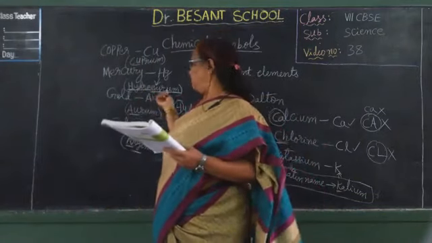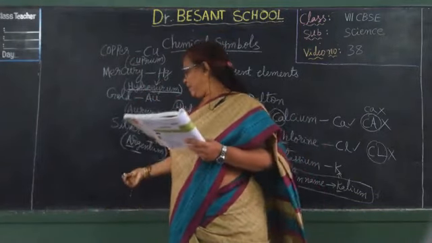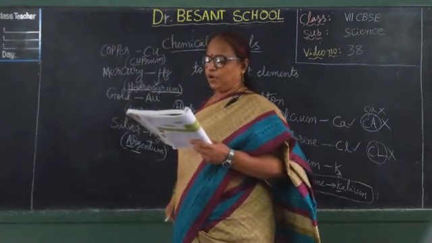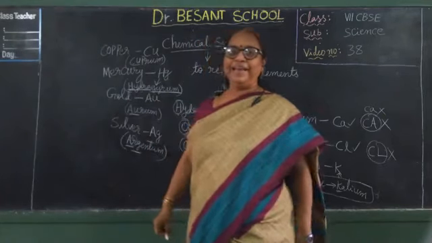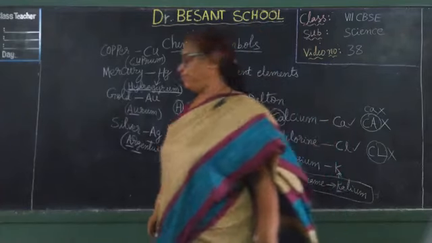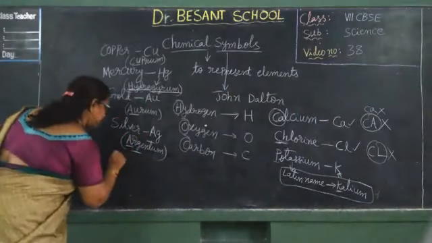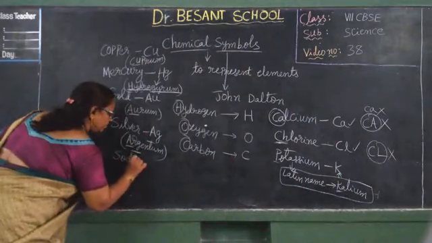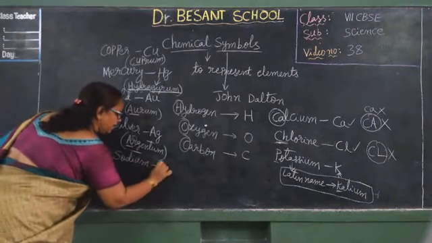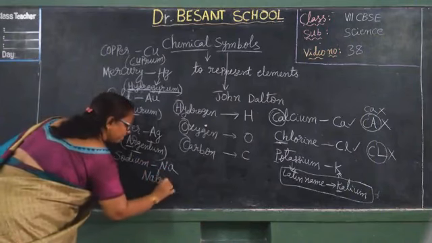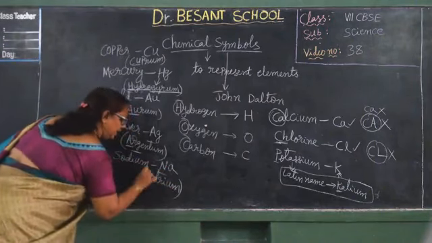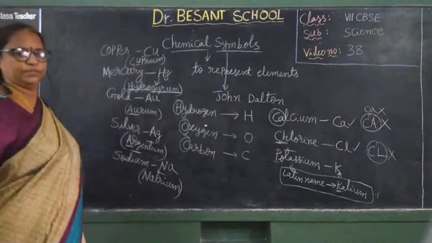Mercury, hydrargyrum, Hg. Silver, argentum, Ag. Gold, aurum, Au. Sodium, Na. Why? Natrium. Natrium is the Latin name of sodium.